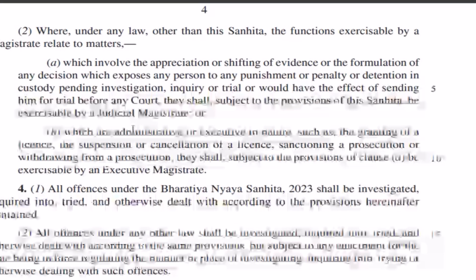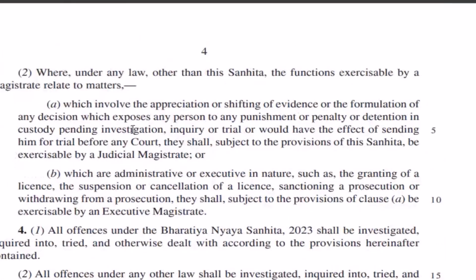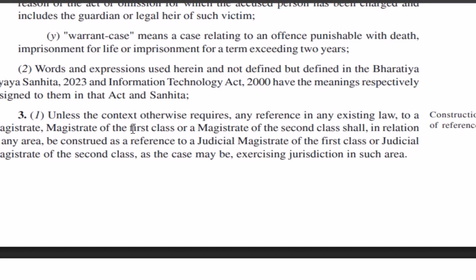Then we have the construction of references. Construction of references says that unless the context otherwise requires, any reference in any existing law to a magistrate, that is a magistrate of first class or second class in relation to an area, shall be construed as JMFC or JMSC. We know there are session judges, and there are also judicial magistrates.